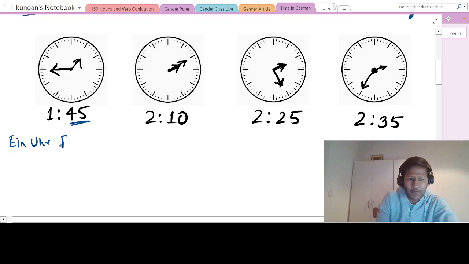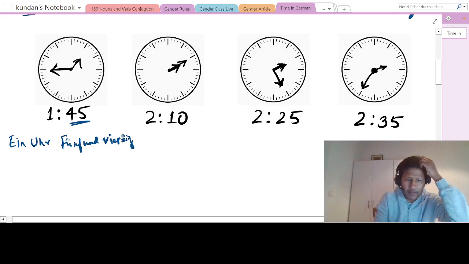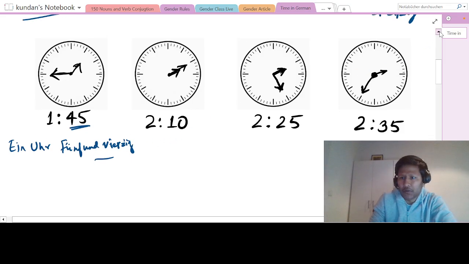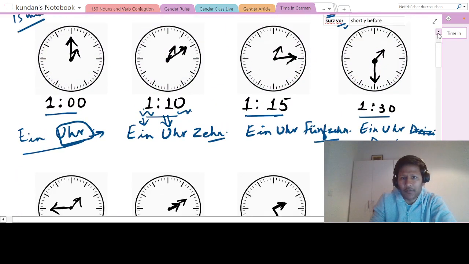So 5 und 40. 40. Okay, so like 40 you will say, yeah. So that's how you will say the timing and all. Okay, 40. Yeah, hope this is clear. And now let us go to the complicated part, which is the informal.